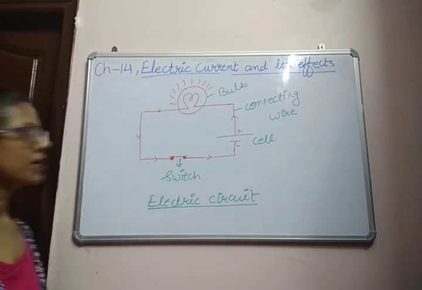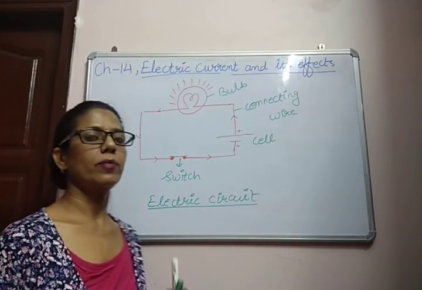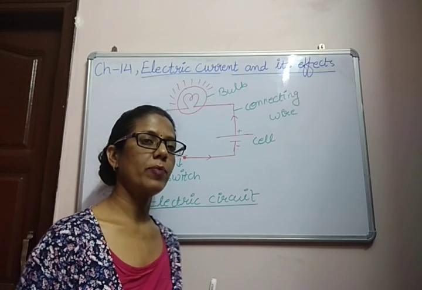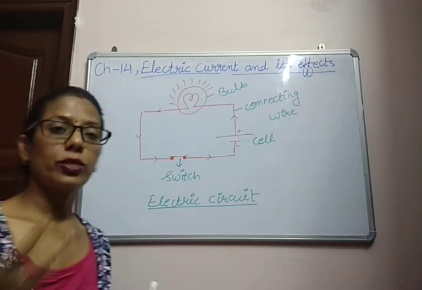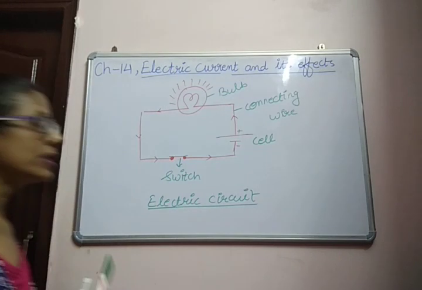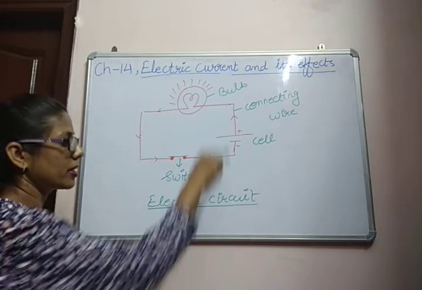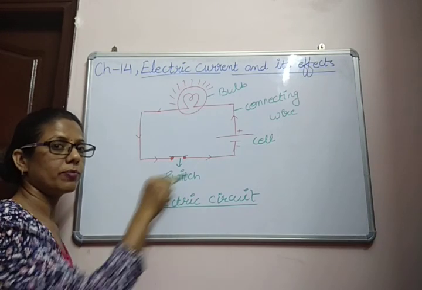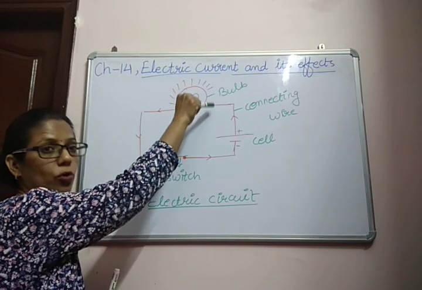So we have discussed the different components of the electric circuit and also their symbols. Whenever we are using bigger appliances or more appliances in the electric circuit, we can't use the actual pictures of the appliances, so we have to use symbols. By using symbols we can draw the diagram of an electric circuit. This is the circuit diagram, showing the different symbols of the electric components. It is the bulb, and it is a glowing bulb.